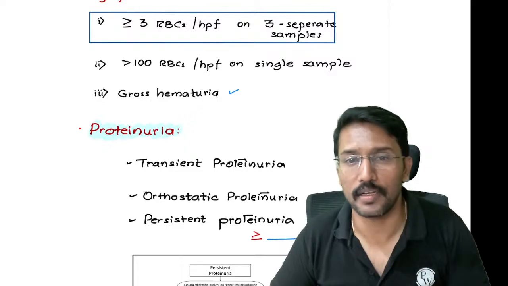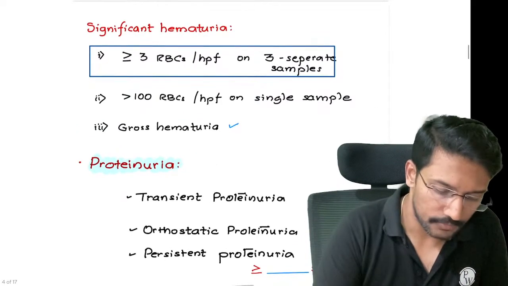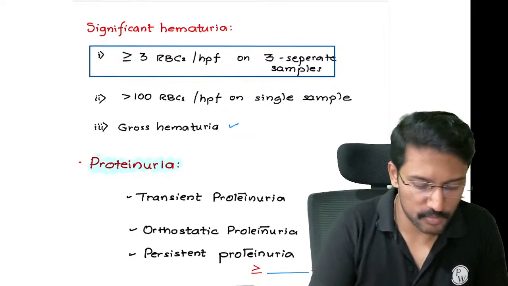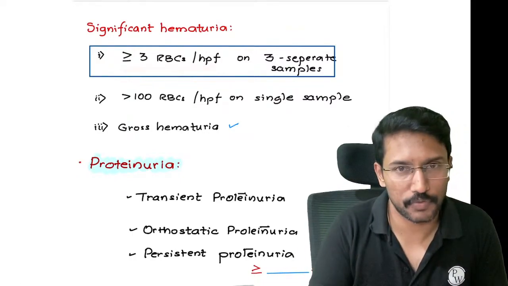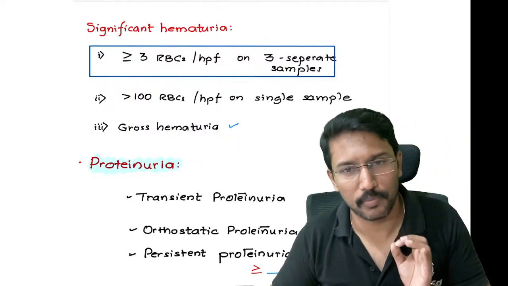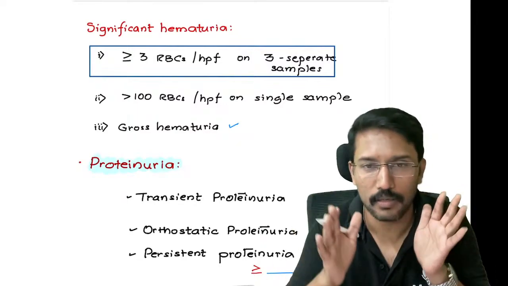But if these two criteria are not there, then to call it significant, we need to have RBCs more than or equal to 3 RBCs per high power field. That was our definition of hematuria on at least 3 separate samples. When I say separate, it means not कि हाँ एक बार urine pass करो और 3 sample लो और तीनों में RBCs ढूंढो.